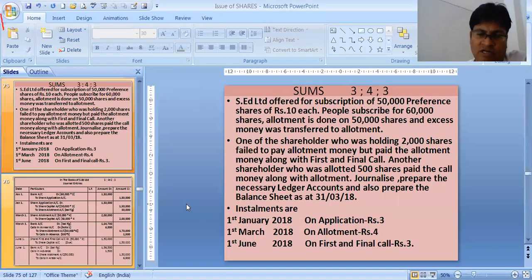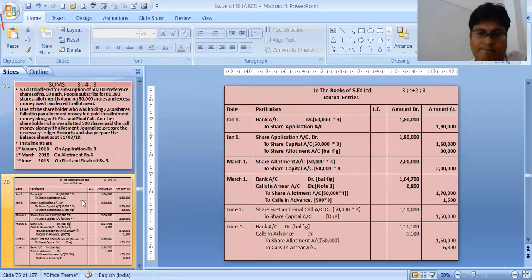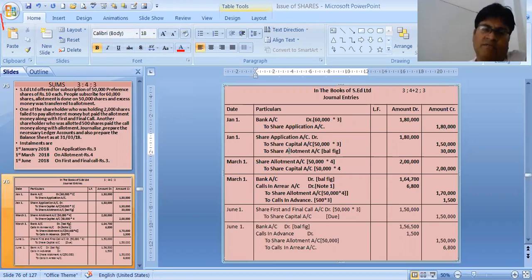Let's do the journal entries first. First of all, people applied for 60,000 shares. So 60,000 into 3, that is 2 application, 1,80,000. Share capital only 50,000, because the company is still asking only for 50,000 shares. The company is subscribing 50,000 shares, and the excess money the company is transferring to share allotment. That is why share application to share allotment.